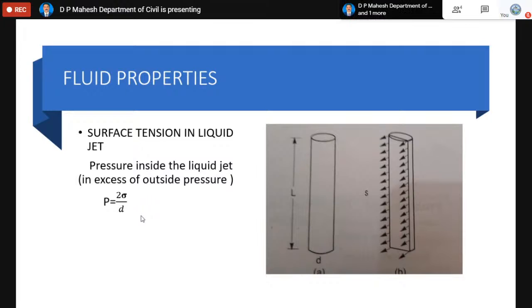For example, imagine there is a droplet. The pressure found for the droplet using this formula is, say, 2 Newton per cm square, which doesn't mean that the pressure inside the droplet is 2 Newton per cm square, because 2 Newton per cm square is the excess pressure when compared to the outside pressure of the droplet. If the pressure outside the droplet is 10, and the value found using this formula is 2, then the pressure inside the droplet is 12.